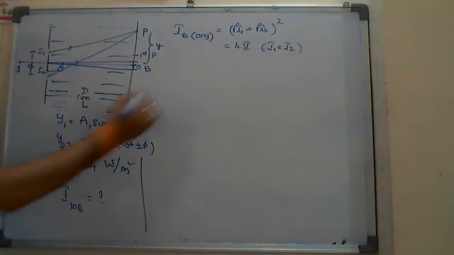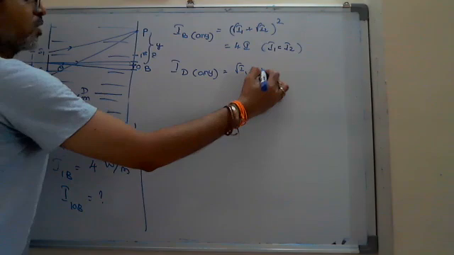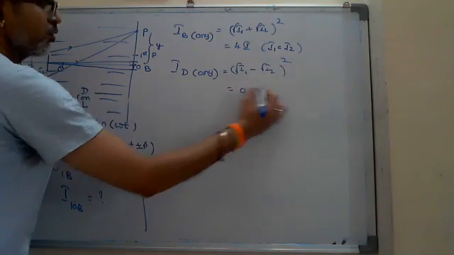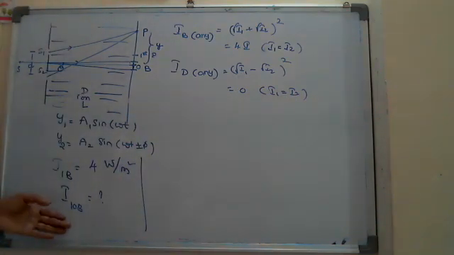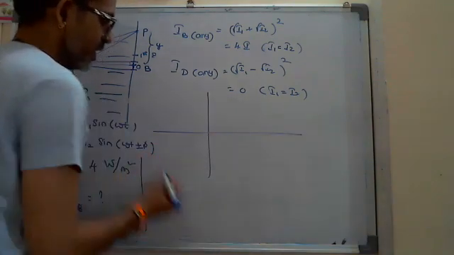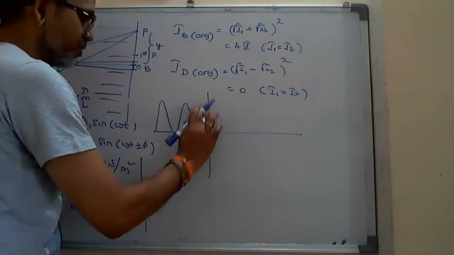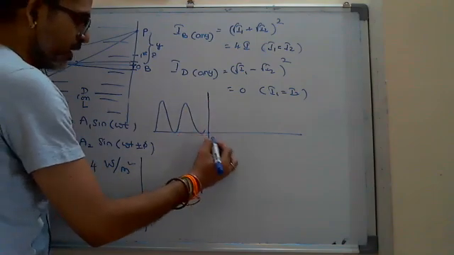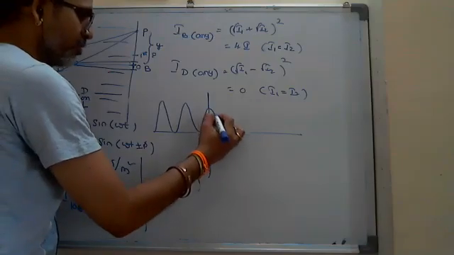Okay, and in the same way you can say I of any dark is equal to root I1 minus root I2 whole square, and that is equal to 0 in case of I1 equals I2. That's why if they ask 10th bright or 9th bright or 8th bright, we can say the same intensity, that is 4 watts per meter square. That's why if you see the graph related to the intensity here, you can observe the same intensity at all points here. In case of symmetric source, exactly at the point O, central point, you can observe the bright, so you can get one bright like this.